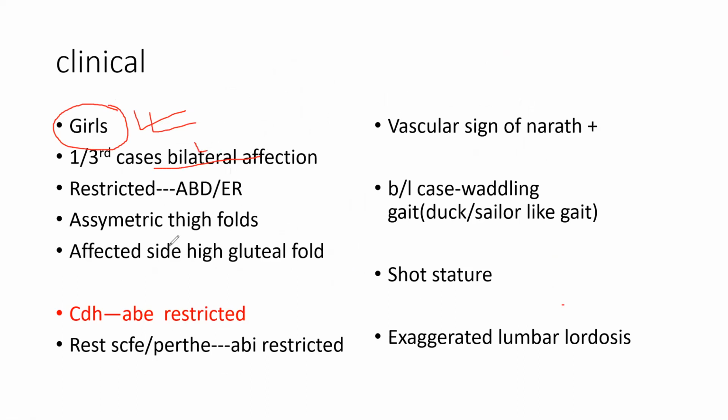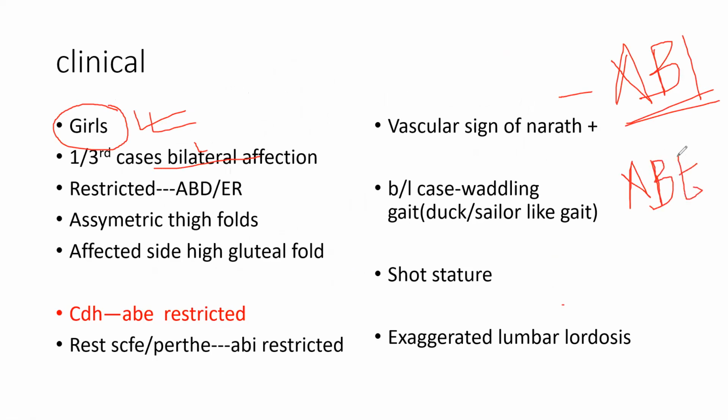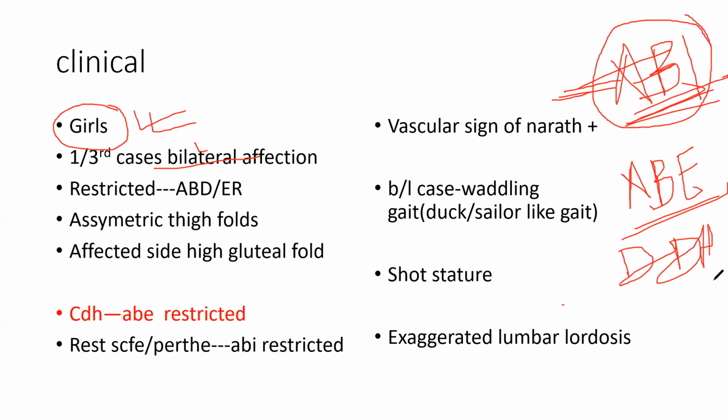In Perthes we had learned the ABI deformity. ABI was the problem in Perthes. But this is DDH. In DDH the problem is abduction and external rotation. Most of the hip pathologies have this deformity: Perthes, SCFE and other deformities have ABI. Everyone has ABI except one, that is DDH. So in DDH or CDH you have ABE.